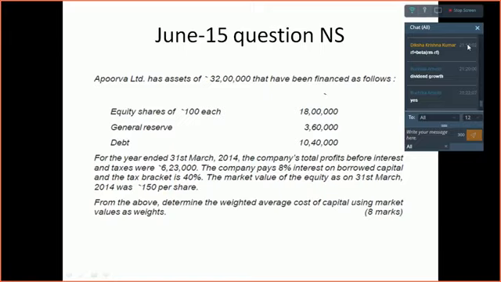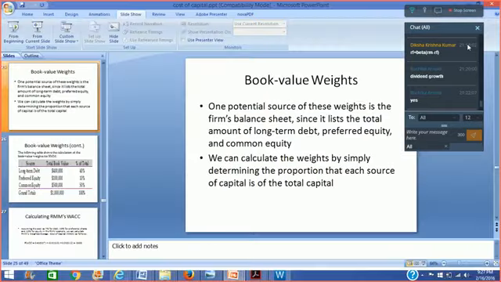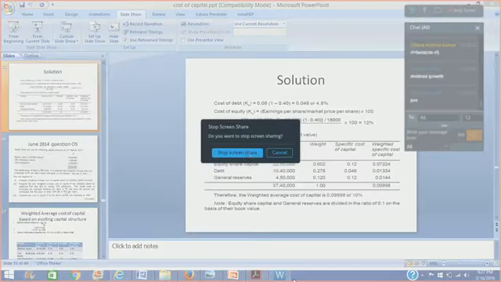So 18 lakhs and 3,60,000 is the ratio that you are getting. So 20%, and you can say here you divide it in the ratio of 5:1. So this 27 lakh rupees also you divide in the ratio of 5:1 and you divide it into equity share capital and general reserve. The debt capital remains the same, and then find out the weights. Then multiply the weights with the cost of capital and find out the weighted average cost of capital. You're getting my point? So it is a slightly tricky question and I thought that I should discuss it with you.